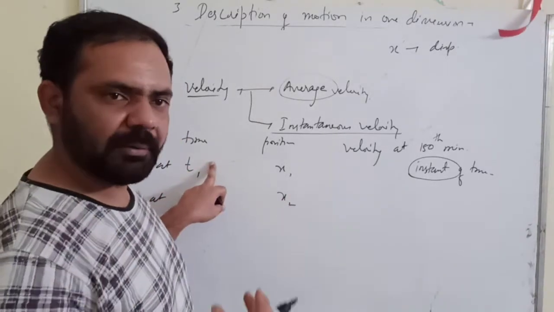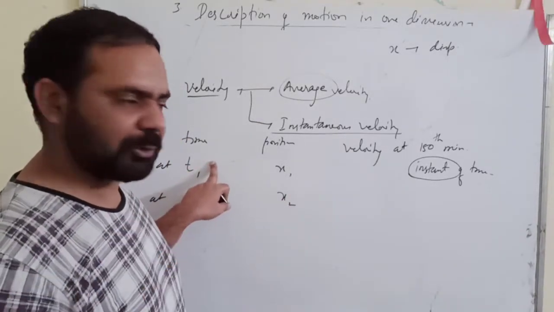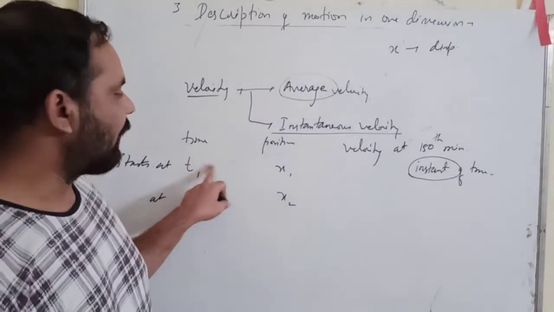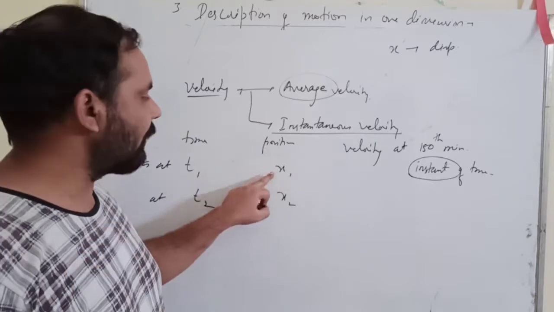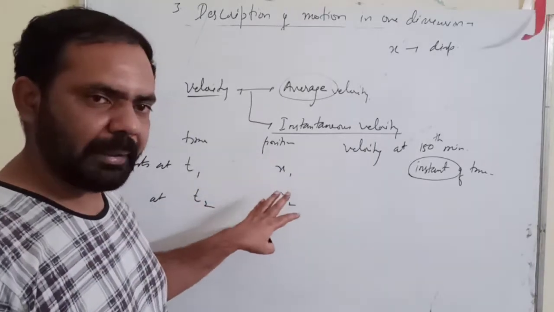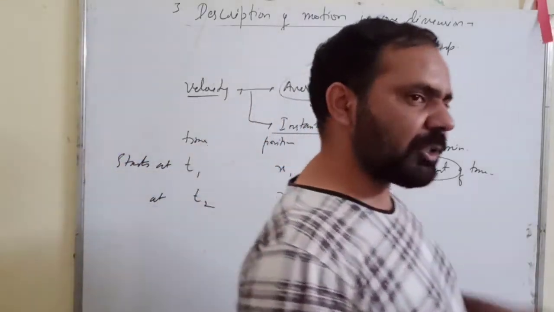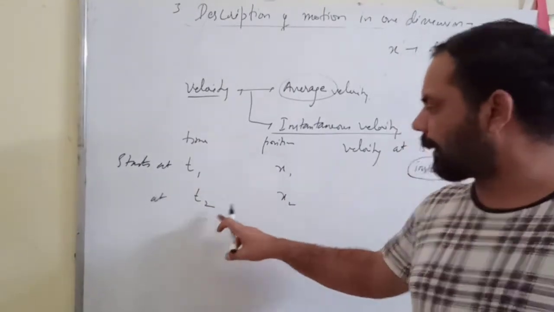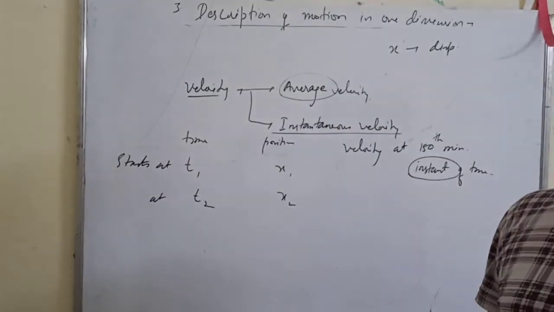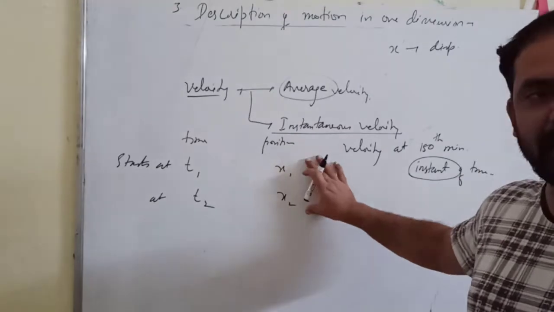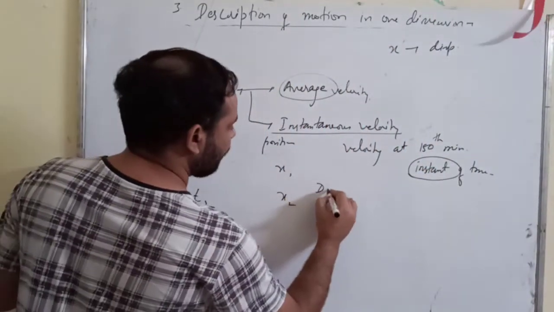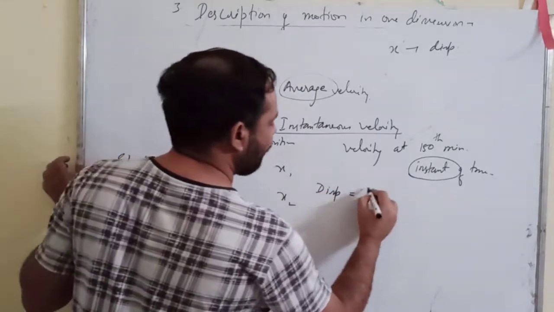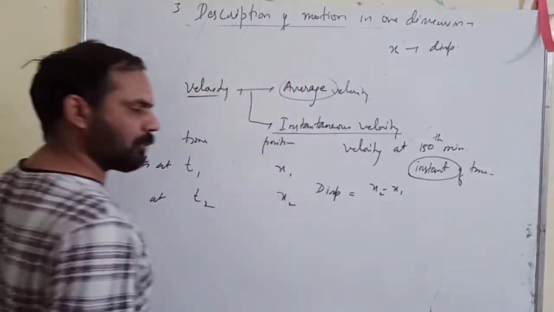When we started to observe the motion, suppose at t1 his position, not the distance traveled or anything, I'm just telling you about the position, right? So position is x1 and at time t2 the position is x2. So how much displacement has he made in this time interval? Displacement is equal to x2 minus x1.